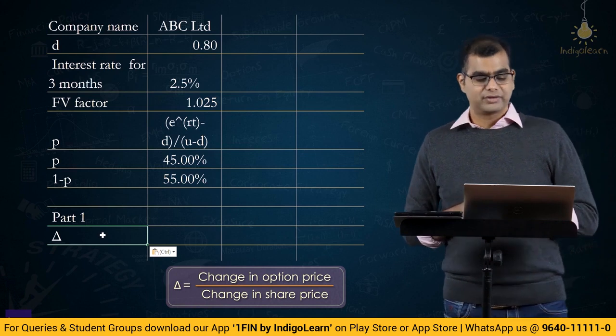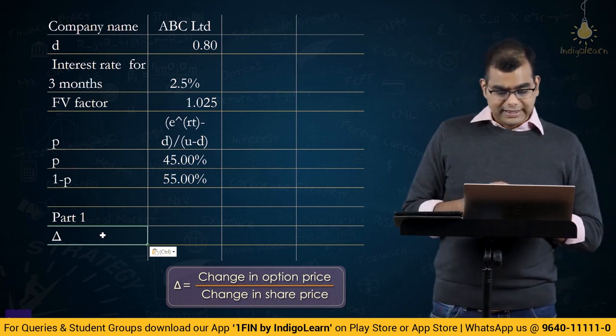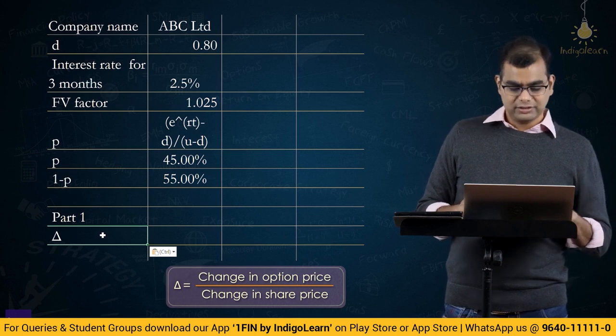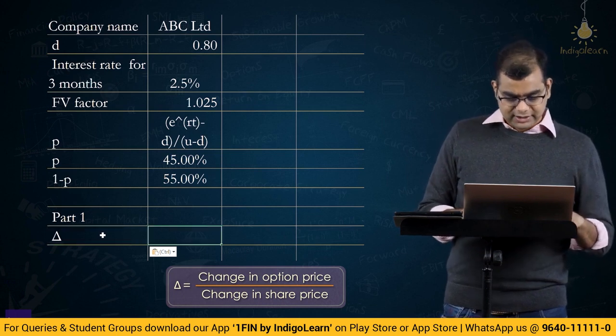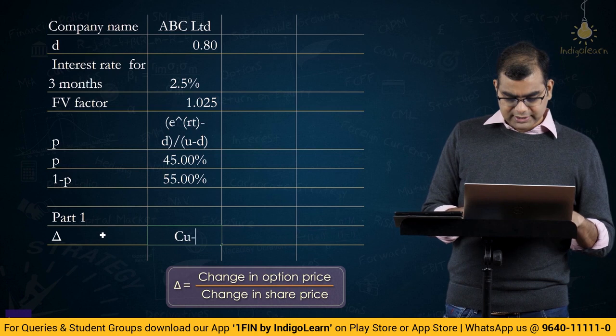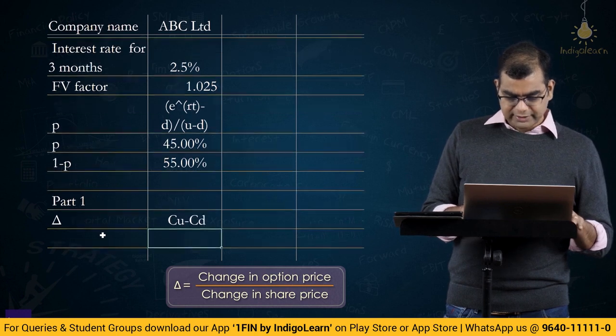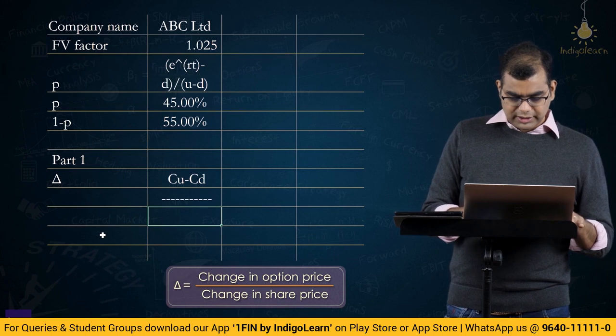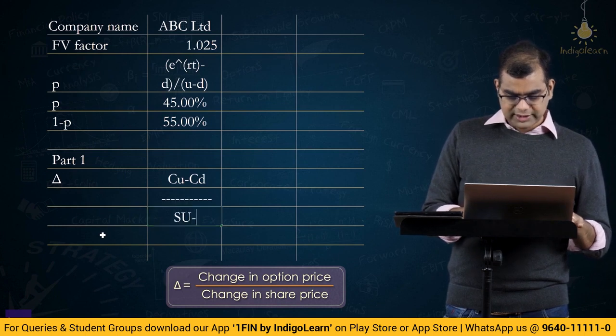So, we have to first find out delta. Delta is change in option price divided by change in share price. That is CU minus CD divided by SU minus SD.